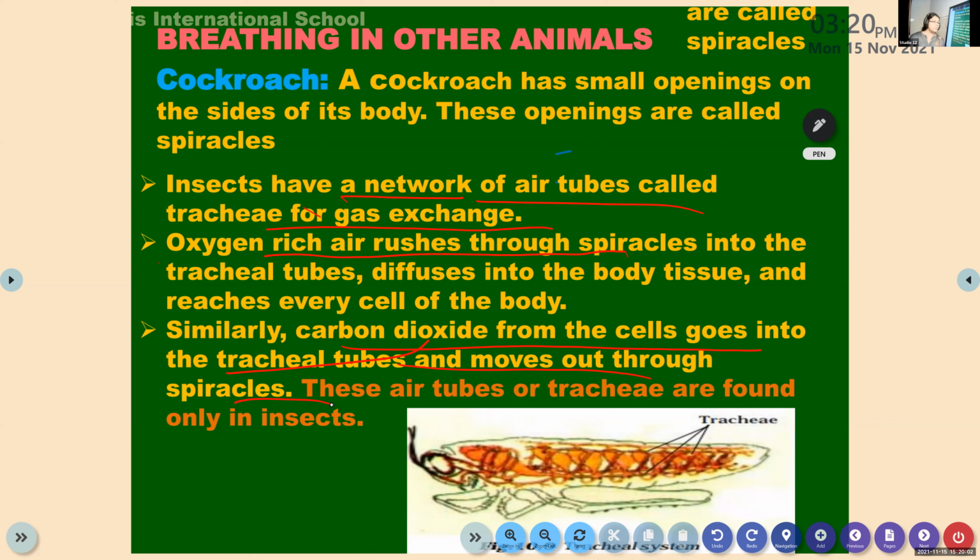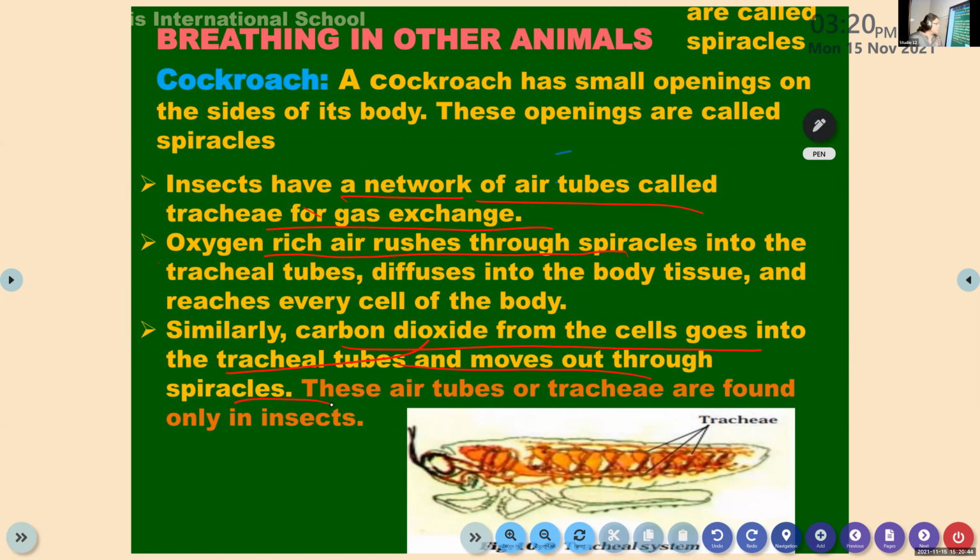So how does the cockroach respire? The cockroach and other insects have a network of air tubes called trachea for gas exchange. They have openings on the sides, known as spiracles. Oxygen-rich air rushes through the spiracles into the tracheal tubes, and it is absorbed by the body tissue and reaches the different cells of the body. And what happens to the carbon dioxide? After purification of the body, the carbon dioxide comes through the trachea and goes out of the body through the spiracles again.